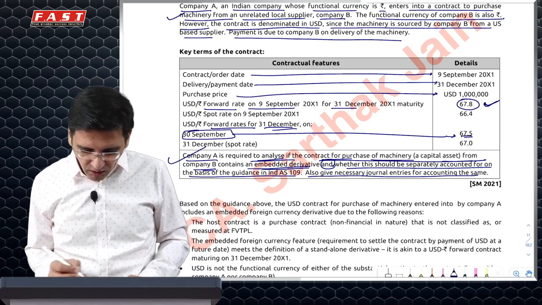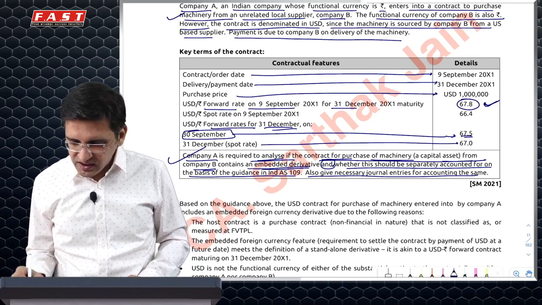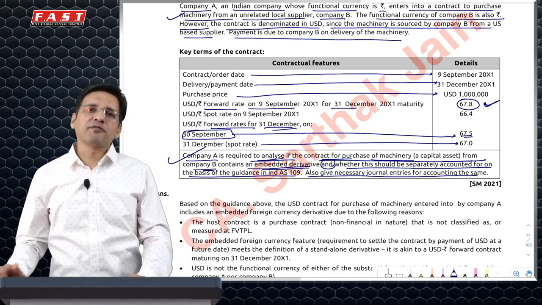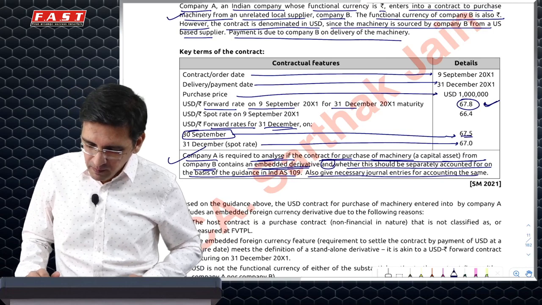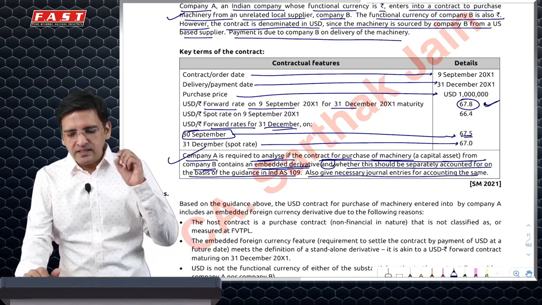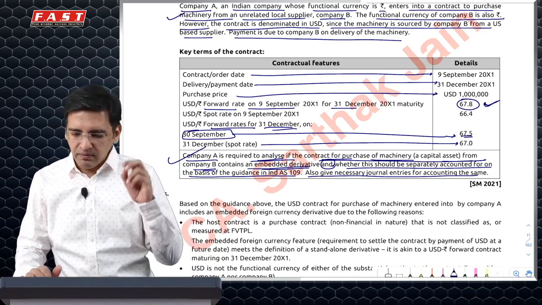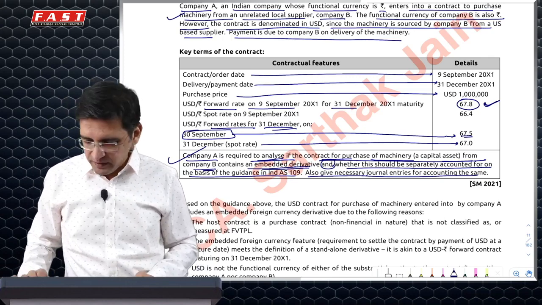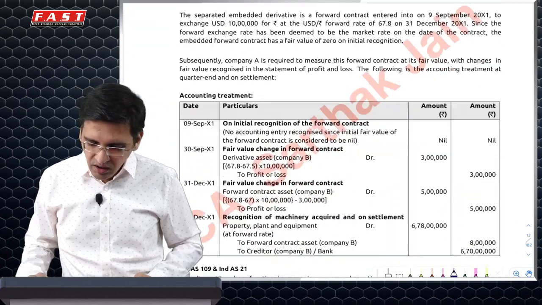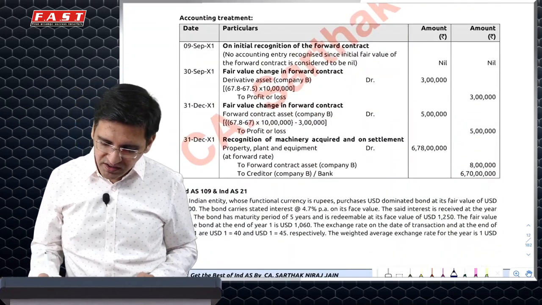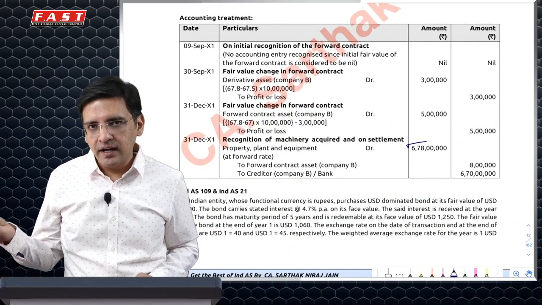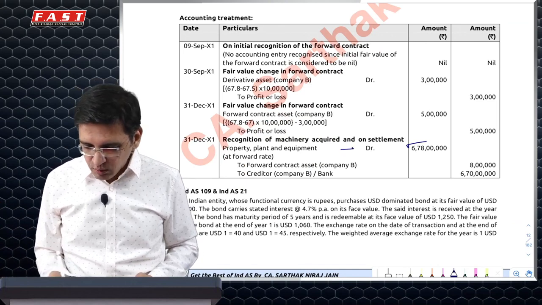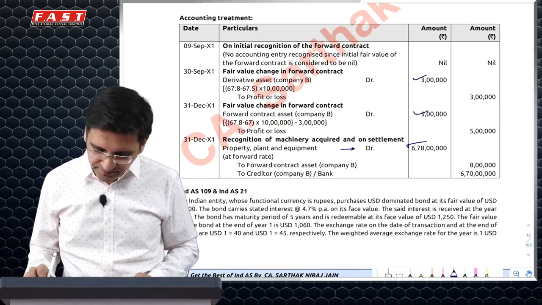Then finally, the spot rate on 31st December is given to be 67, which goes further down by 0.5. I'll further be making a gain of 0.5. So essentially, I'll be paying 67 million rupees, but my asset would be recorded at 67.8 million rupees. 80 lakh rupees gain is what I'll have to record. This is the way you'll have to do your entries. 678 is your asset value, and in total, your gain is 8 lakh rupees. Cool.